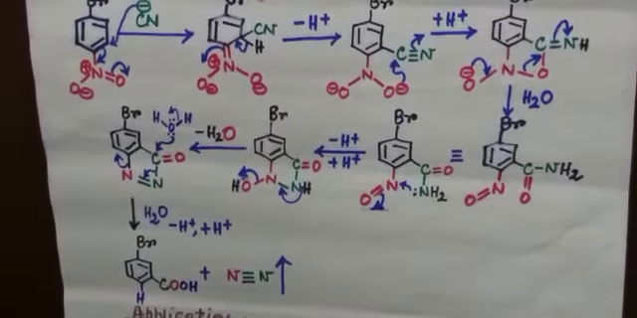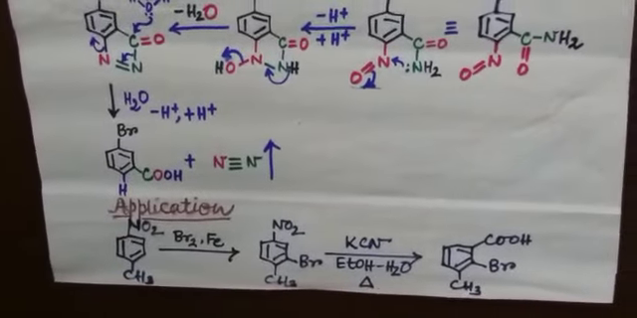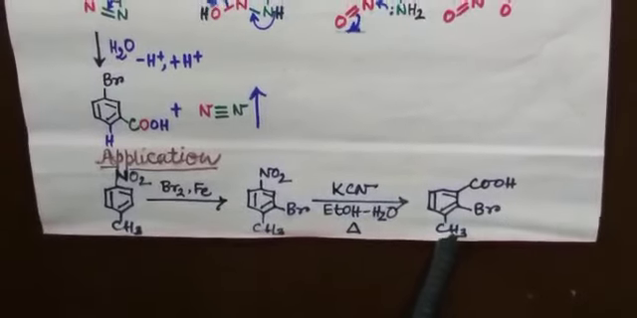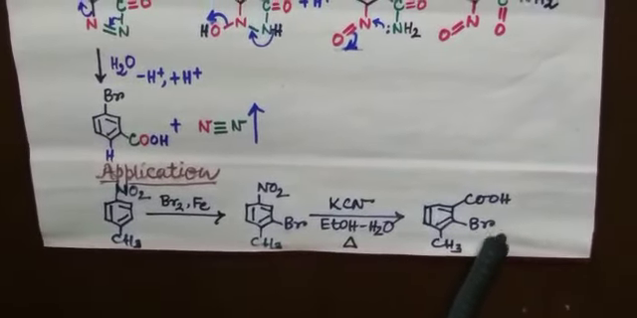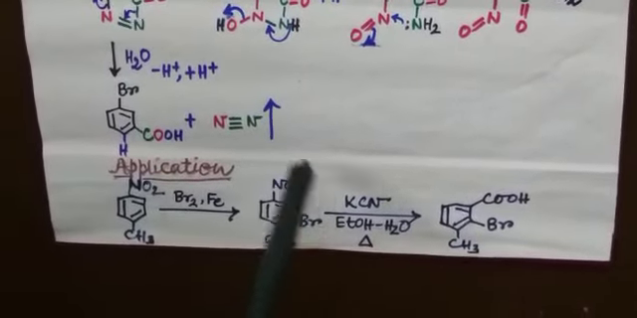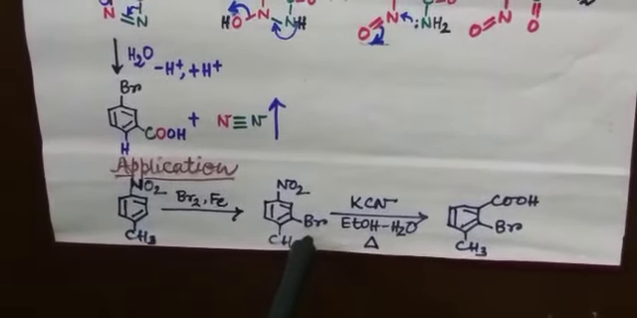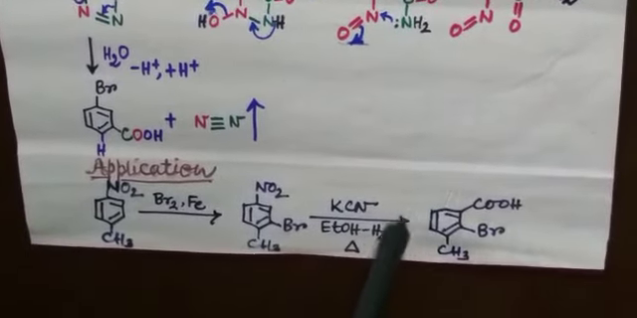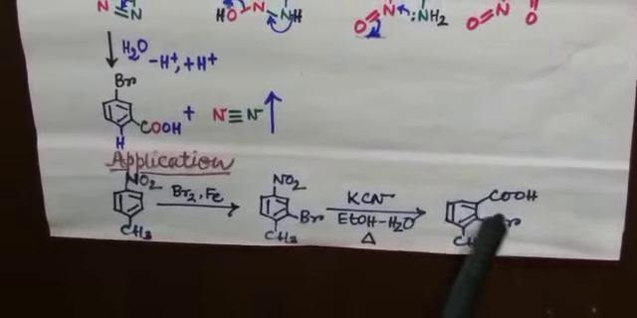An interesting application of the von Richter reaction is the preparation of certain substituted benzenes which are otherwise very difficult to prepare by usual methods. For example, we try to synthesize this compound. This is 2-bromo-3-methylbenzoic acid. We start from para-nitrotoluene. After bromination, we will get this bromo compound, which is subjected to the von Richter reaction, and finally we will get our target molecule, that is 2-bromo-3-methylbenzoic acid.